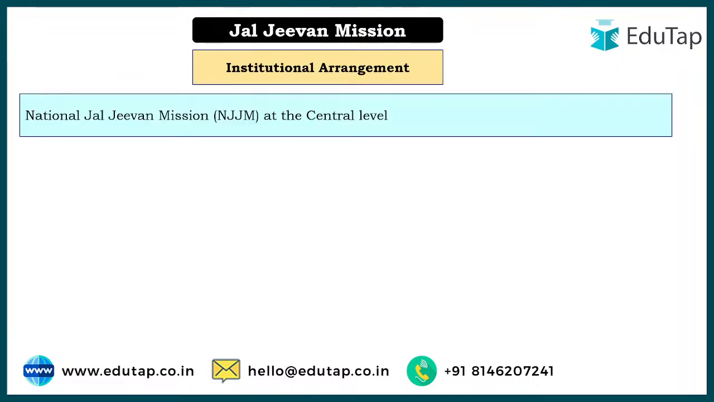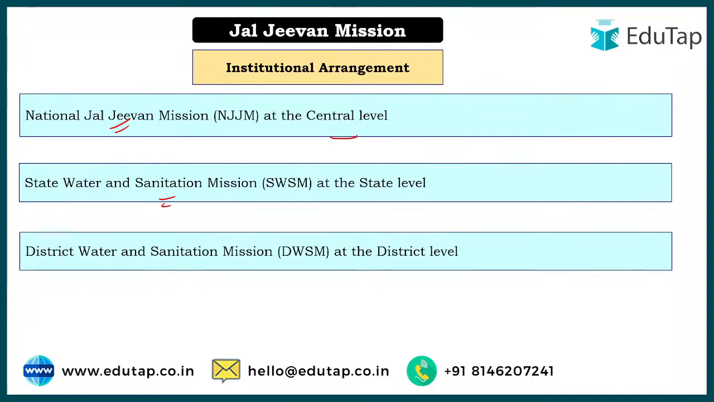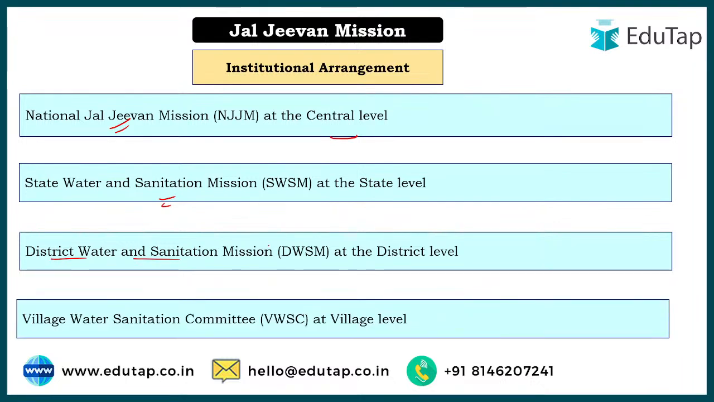Okay, but institutional management arrangement, let's look at it. At the central level, we have the National Jal Jeevan Mission, which will take care of the administration of the scheme. At state level, we have the State Water and Sanitation Mission. Then at district level, we have the District Water and Sanitation Mission. And then at village level, we have the Village Water Sanitation Committee. Okay, so these are the arrangements that we have.